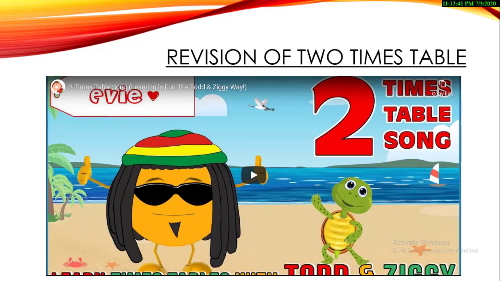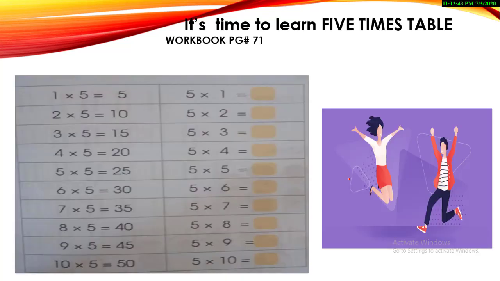Okay, this is about the revision of the two times table. And let's have a look at today's task. It's time to learn the 5 times table, and I would like you all to take out your workbook page number 71. This workbook page is about writing the 5 times table, how you can write it down by looking at the picture. But I would like to explain it without the picture, but the answers will be the same.